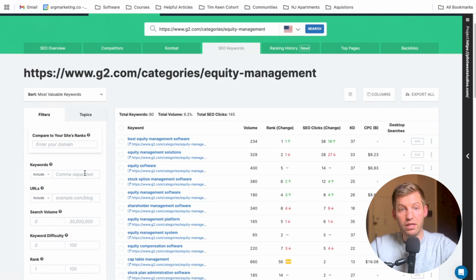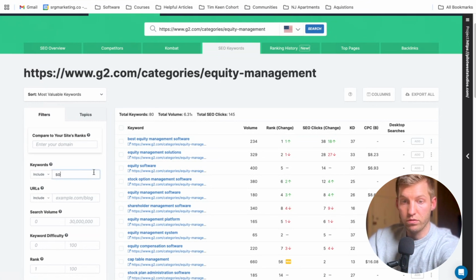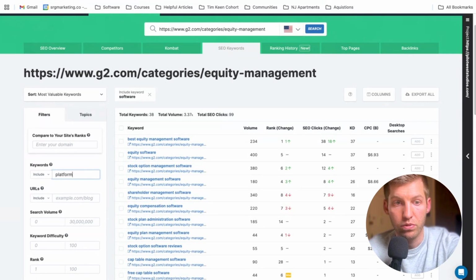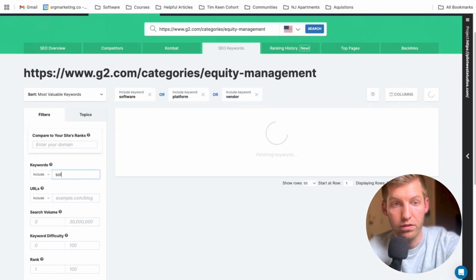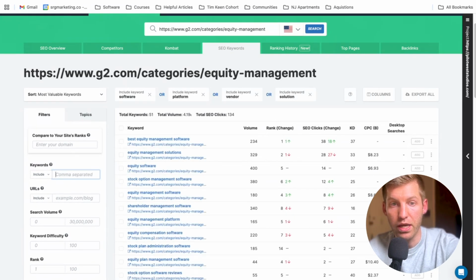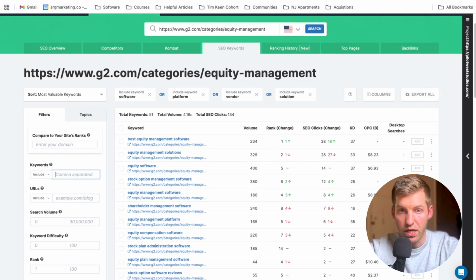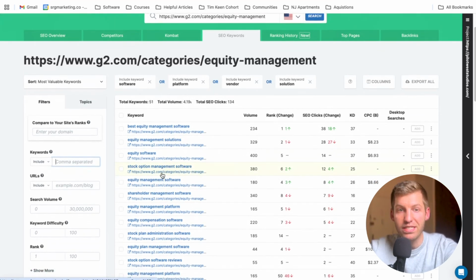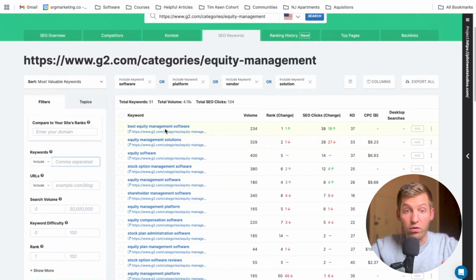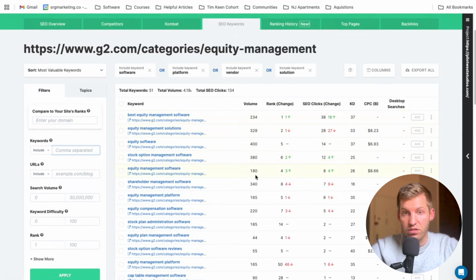Then I'm going to type in the high intent search terms to filter by. So software, platform, vendor, solution, and a bunch of other ones. And you can see here, now we can see keywords that are really in line with what we offer, have these high intent phrases in them, and are getting consistent search volume month over month. So this would be a great way to really see if there's search volume for people searching for my service and which ones I should be bidding on.